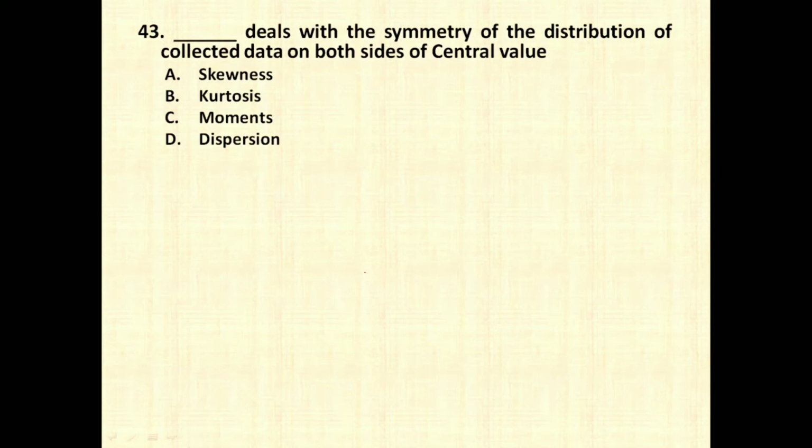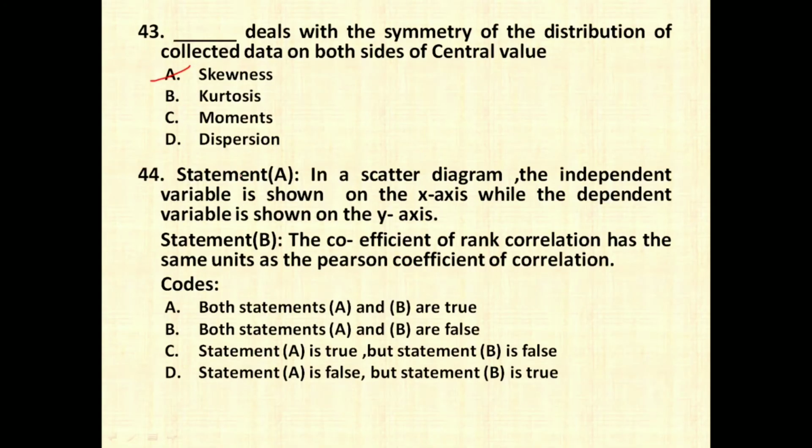The next question is, dash deals with symmetry of distribution of collected data on both sides of the central value. So the right answer is going to be option number A, skewness, which says that the mean, median and mode will be equal and both sides are going to be mirror images of each other. In the next question, they have given you two statements A and B and you have to find out which is true and which is false, or both are true or both are false.